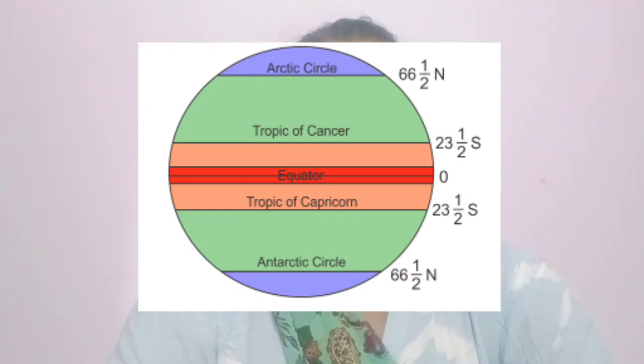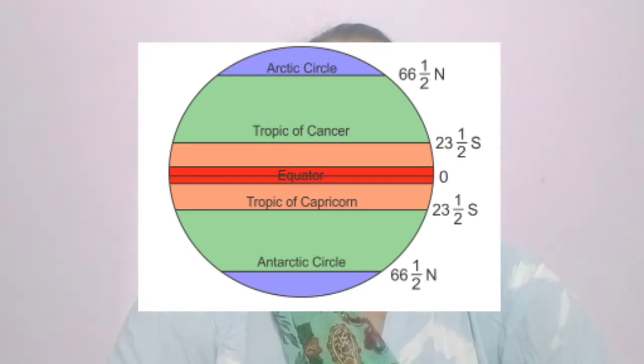Okay students, from 23 degree 30 minutes north to 66 degree 30 minutes north is called temperate zone, means from Tropic of Cancer to Arctic Circle is called temperate zone.